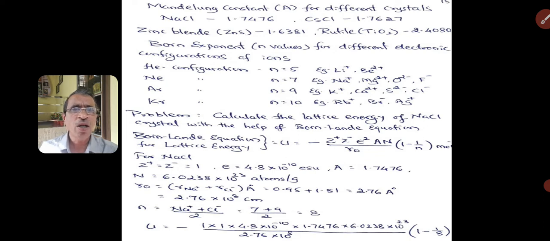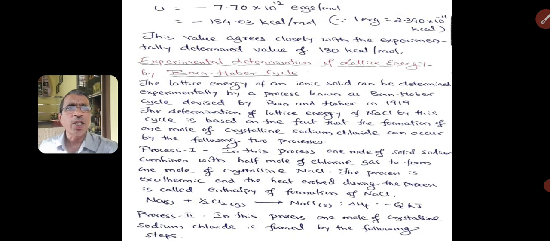For chloride ion, it is 9. 7 plus 9 divided by 2 will be 8. Now, if you substitute these values in the Born-Lande equation, at the end you get lattice energy of sodium chloride is 184.03 kilocalories per mole, and this value is in very close agreement with the value calculated from experimental results.